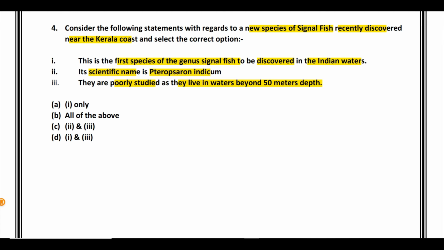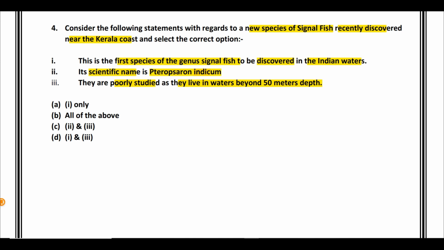They are an example of benthic fish. Benthic means those species which are found in the deeper parts of an aquatic ecosystem. So first statement is correct. Okay, this is the first species of the genus signal fish which has been discovered in the Indian waters. Second statement is also correct, and that is why it has been named as indicum, because it has been found in Indian waters.